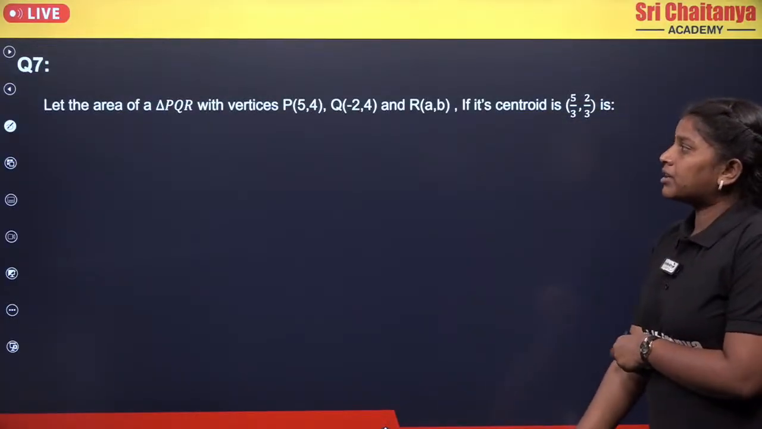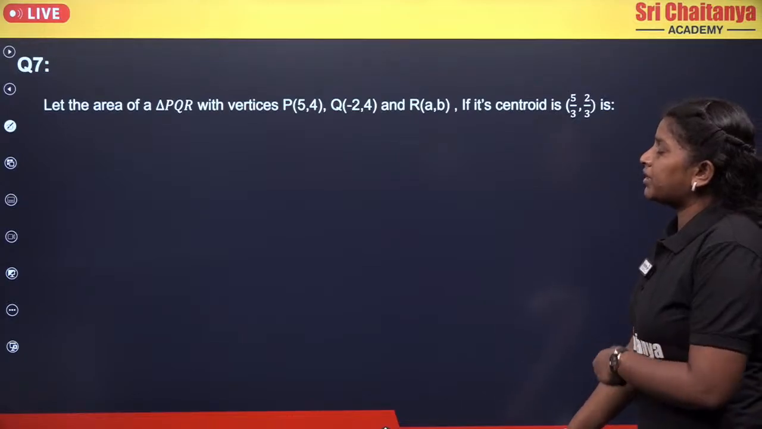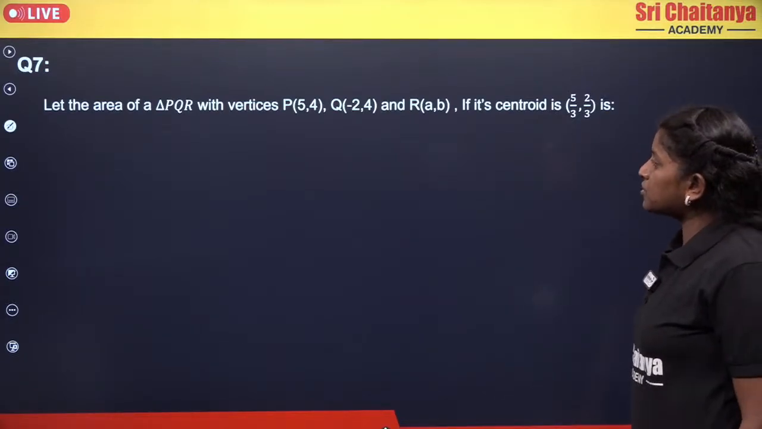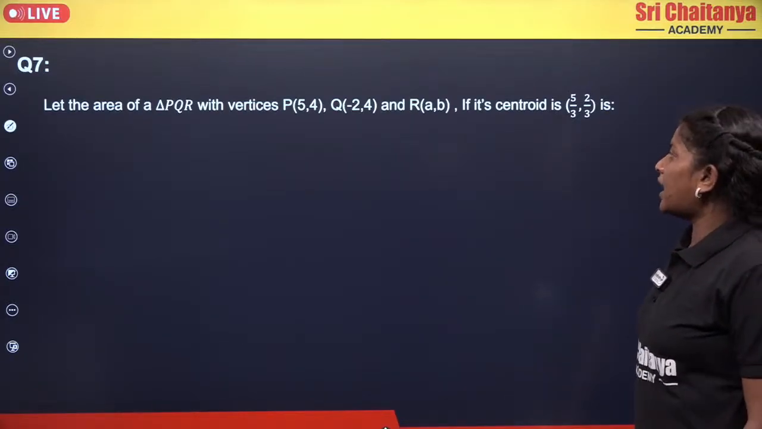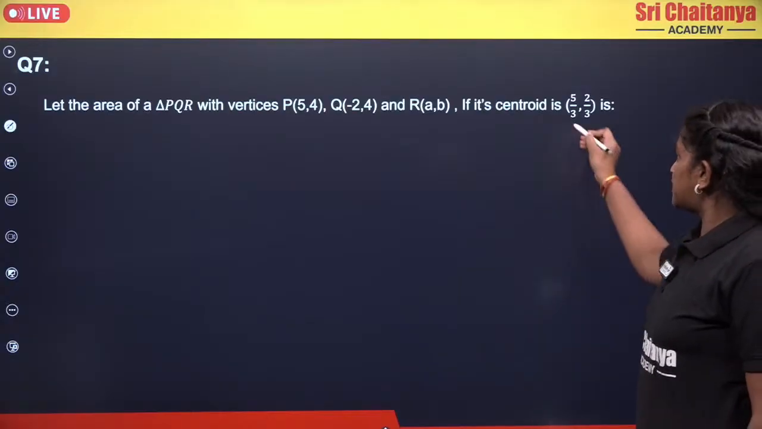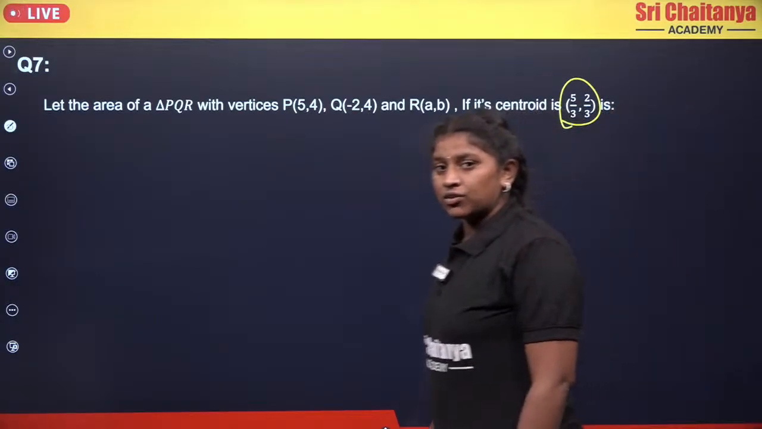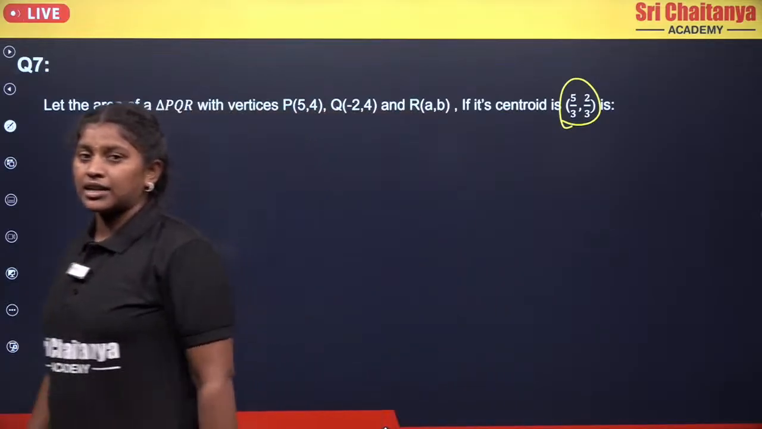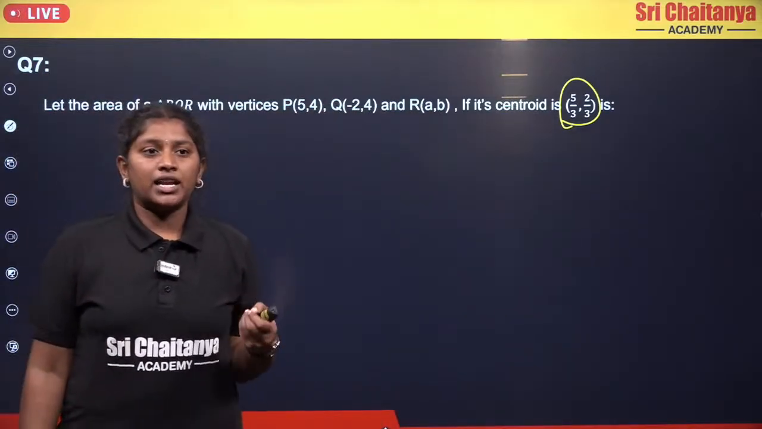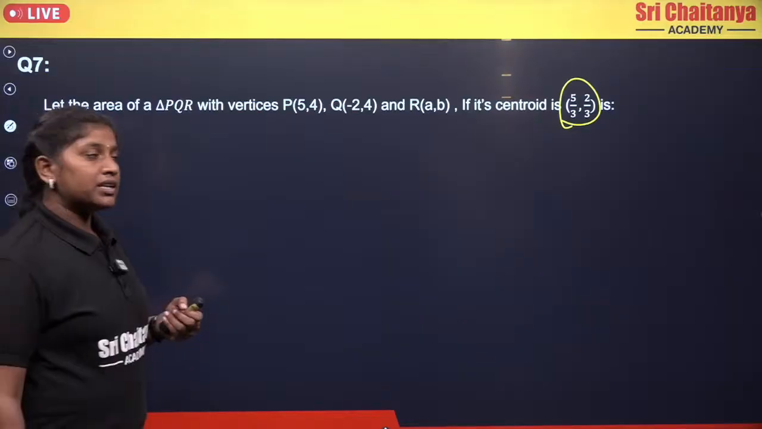Let the area of a triangle PQR with the vertices P which is (5, 4) and Q which is (-2, 4) and R which is (A, B), if its centroid is (5/3, 2/3). So they gave the centroid and they gave two vertices, and they are asking us to find the area of the triangle. So how can we find the area?